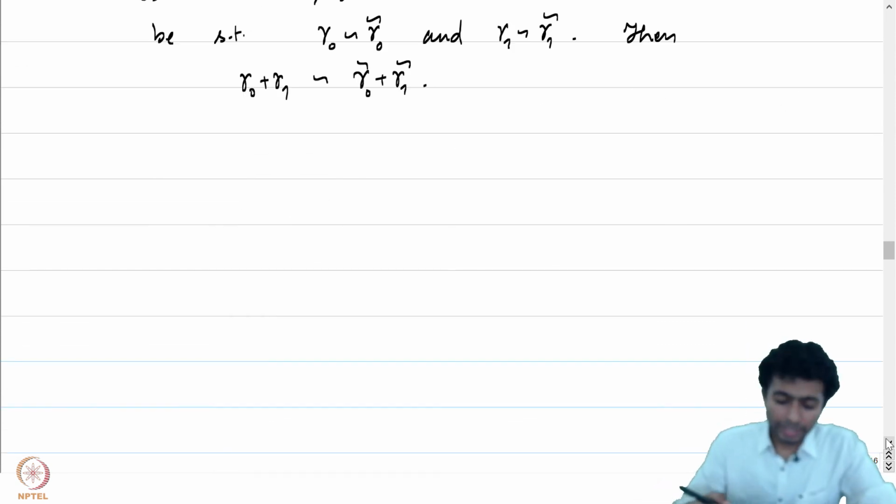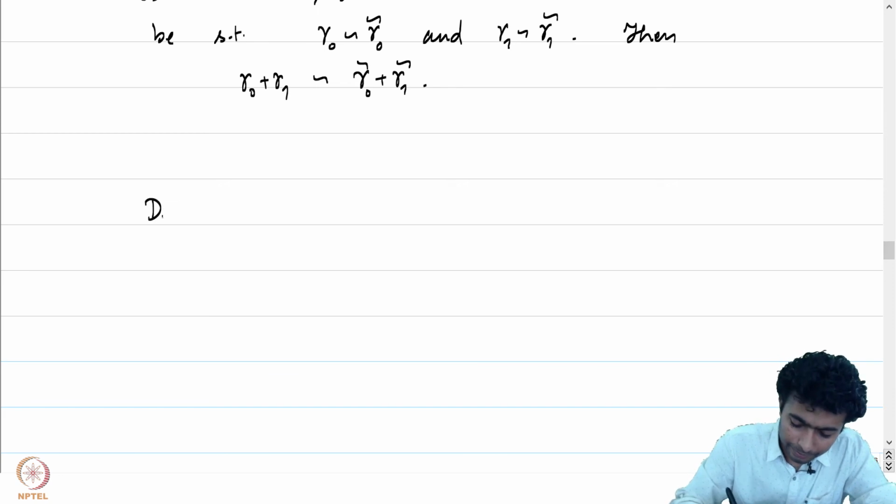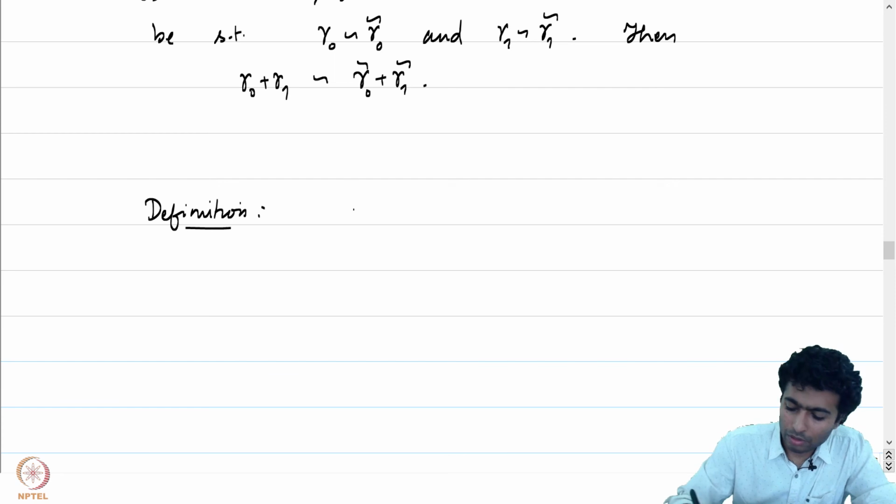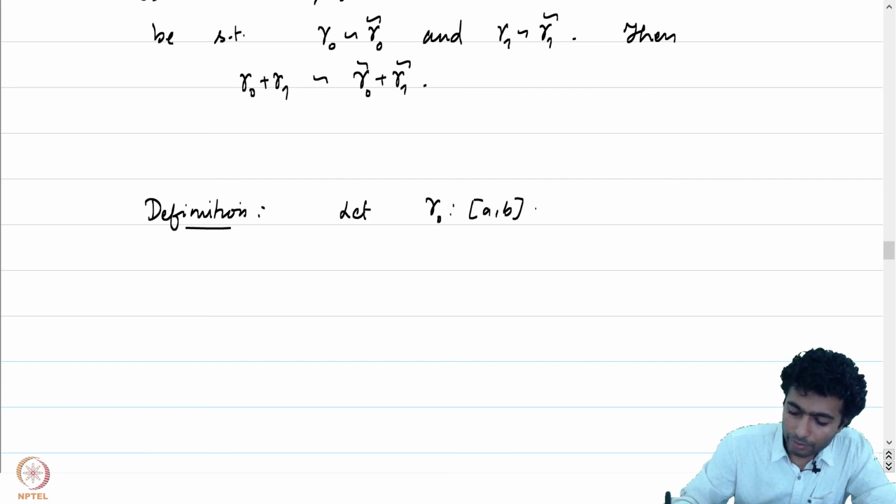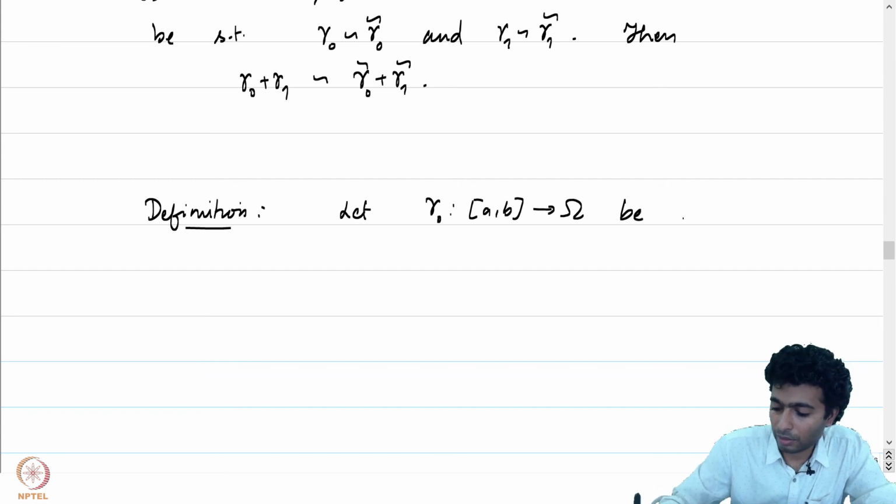Let me conclude by defining what is meant by null homotopic. Let gamma 0 from AB to omega be a closed curve.